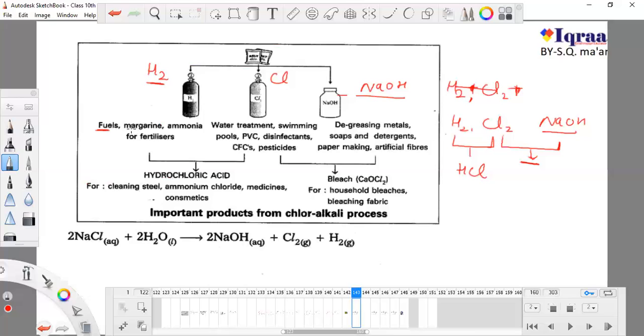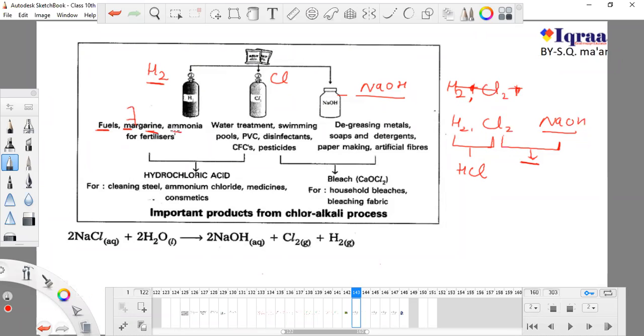They are used in margarine. Do you remember what margarine is? Have you eaten mayonnaise, or spreads like peanut butter? They are used in margarines to make oily things more fluffy. You will study this reaction in your fourth chapter.